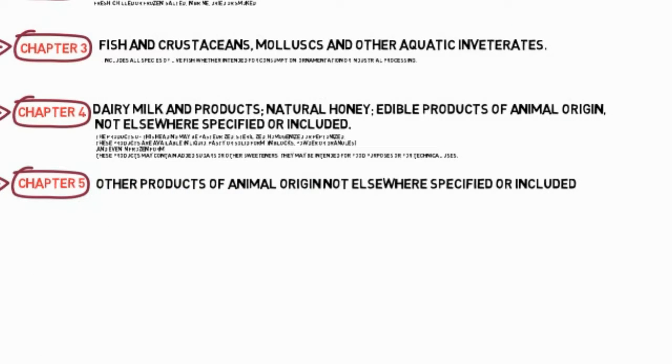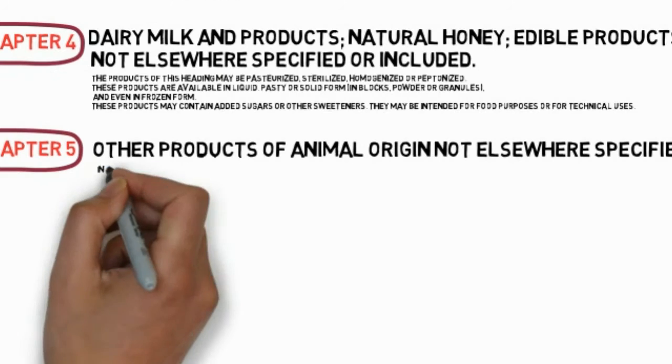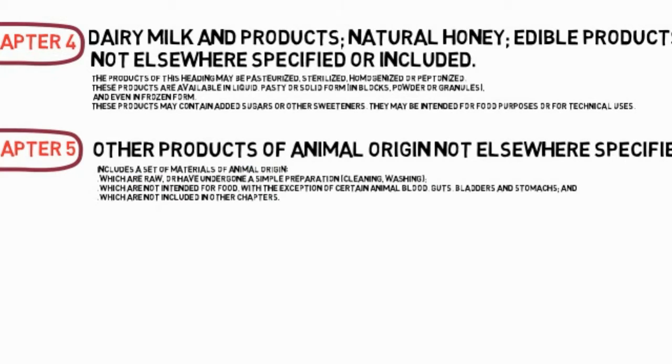Chapter 5: Other products of animal origin not elsewhere specified or included. This chapter includes a set of materials of animal origin, which are raw, or have undergone a simple preparation, cleaning, washing, which are not intended for food, with the exception of certain animal blood, guts, bladders and stomachs, and which are not included in other chapters.